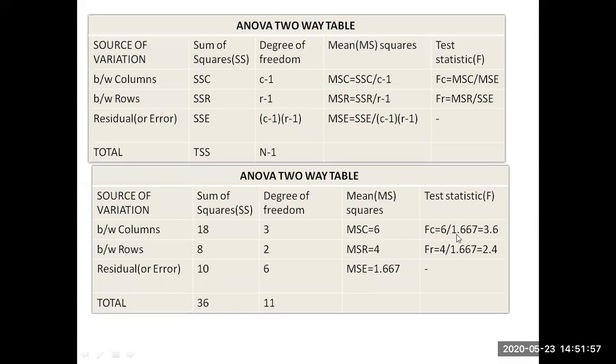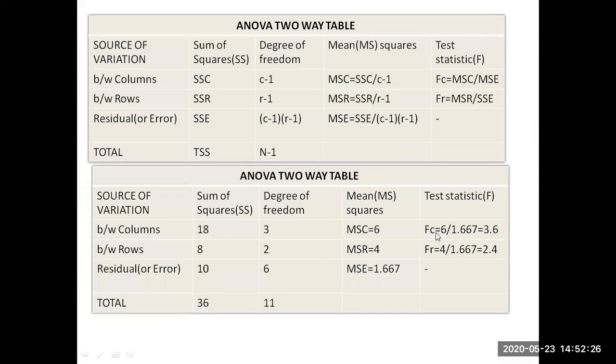Now, how do we calculate the calculated F? It is MSC by MSE for the columns, which is why I have written FC, and MSR by MSE for the rows, which is why I have written FR. So calculated F for columns is 6 by 1.667, and similarly 4 by 1.667 for rows. Therefore, columns it is 3.6, rows it is 2.4.